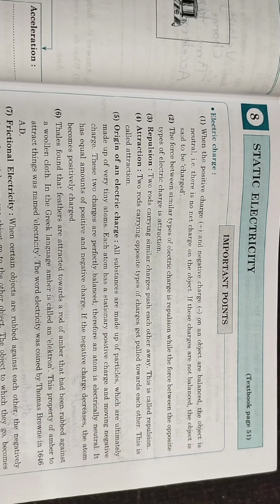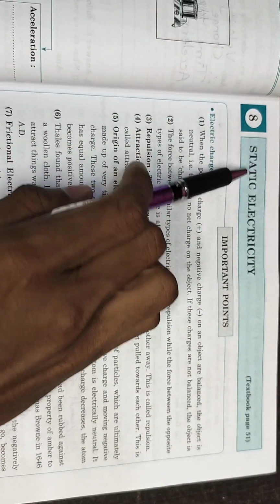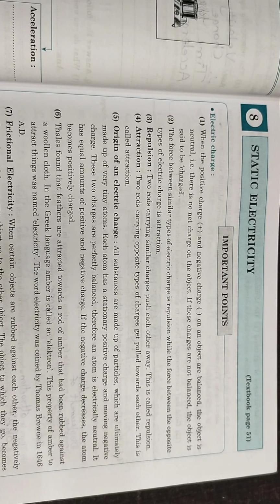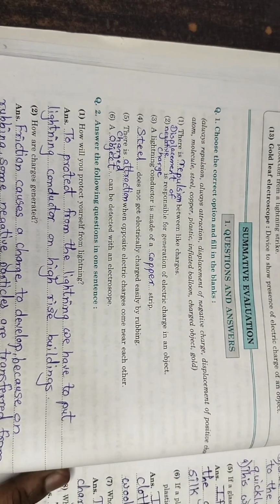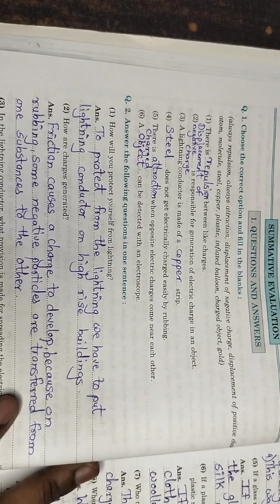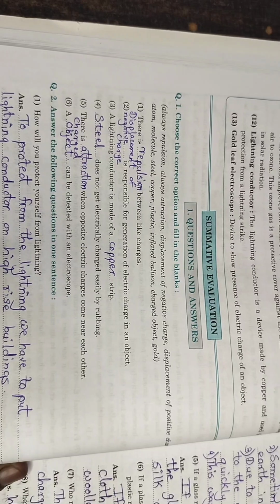Seventh, who named the electric charges as a positive charge and a negative charge? Answer, the scientist Benjamin Franklin named the electric charges positive charge and negative charge. Eighth, when is it said that a particular object is electrically neutral? Answer, when the positive charge and negative charge on an object are balanced, then the object is said to